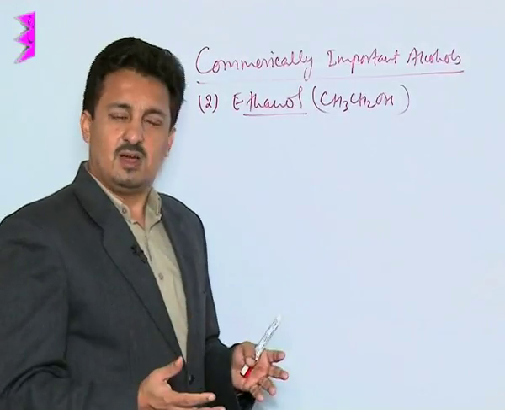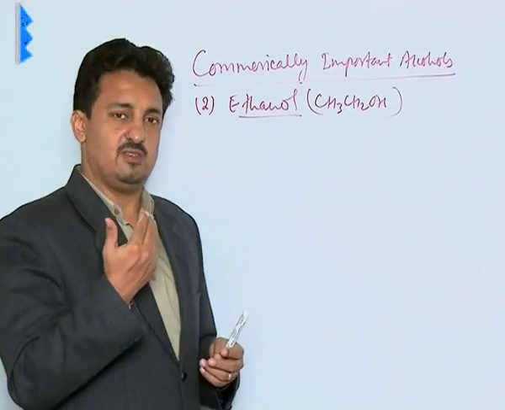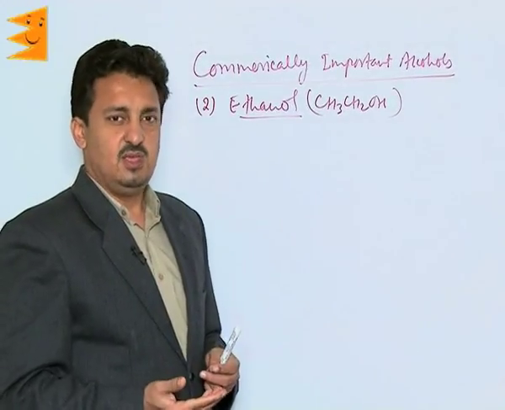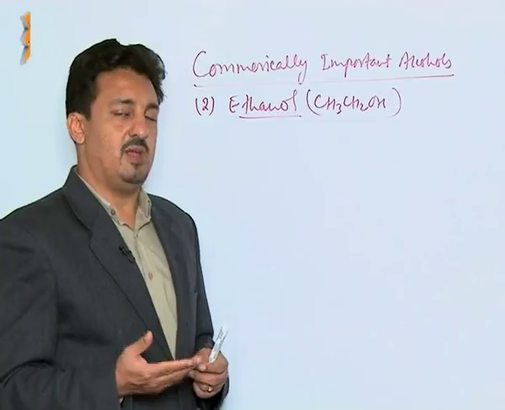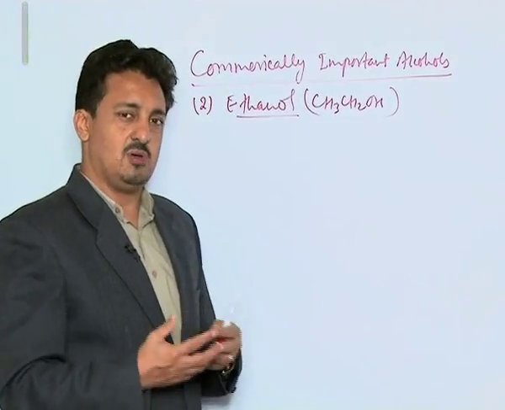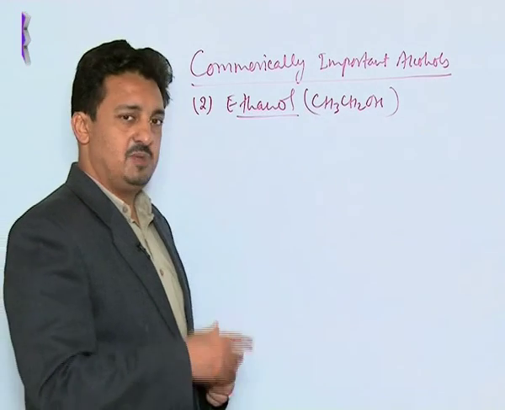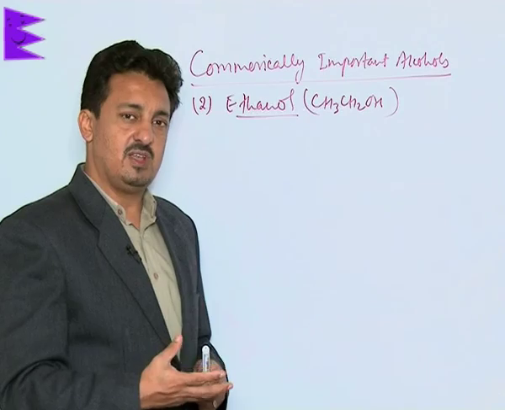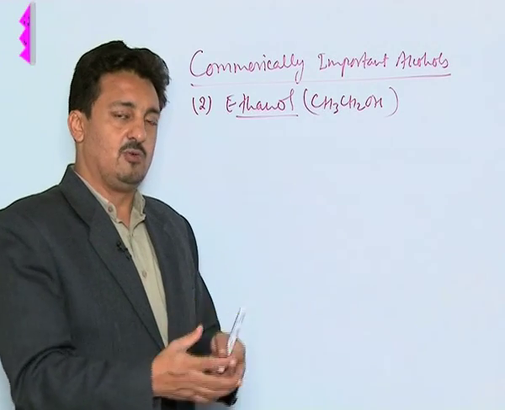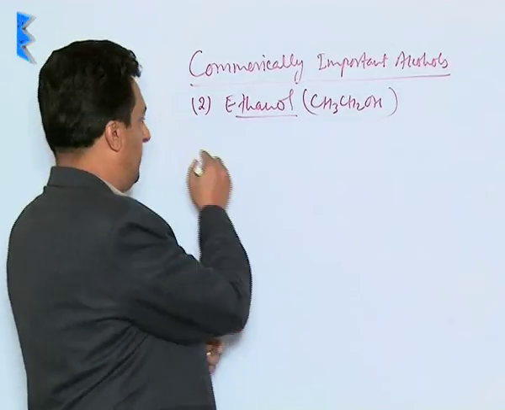It's a very important commercial alcohol, and its preparation is a very old process, which is by fermentation. Even nowadays, it is prepared mainly by the fermentation process. Cane sugar, or the sugar obtained from grapes or any other such source, is treated with the enzyme invertase, which breaks it down into glucose and fructose, which are further broken down into alcohol by zymase. So the process is like this.